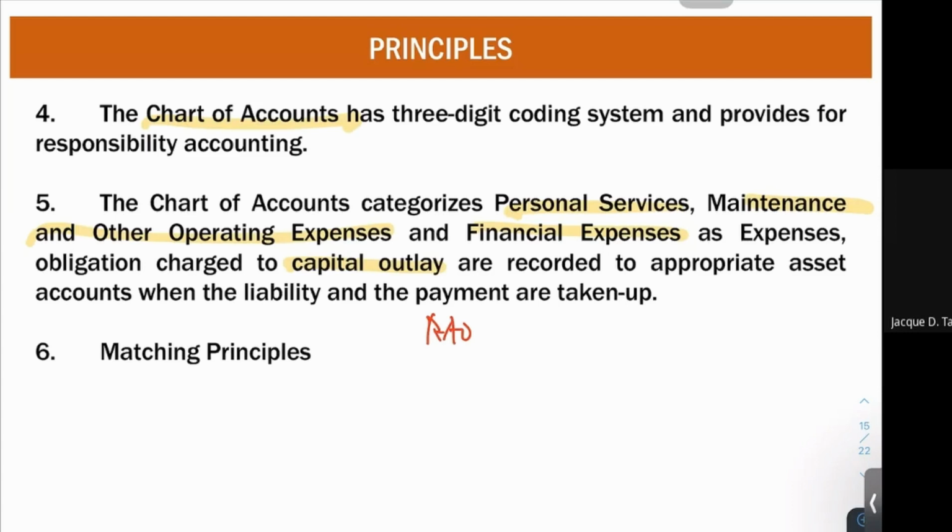Next, of course, your matching principle. Your matching principle requires us to match the revenues with the expenses. But we also talked before about your modified accrual basis, so sometimes it's hard to use the matching principle using the cash basis of accounting. But again, under the matching principle, we need to at least match revenues and expenses. Some examples are depreciation as to use, as to your cost of services, as you provide the services, etc.